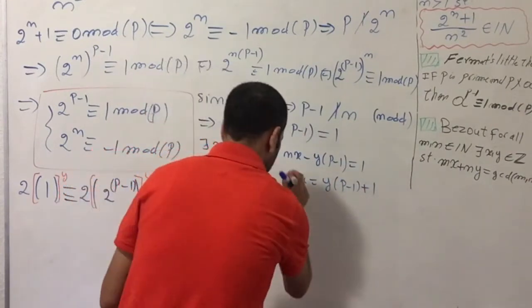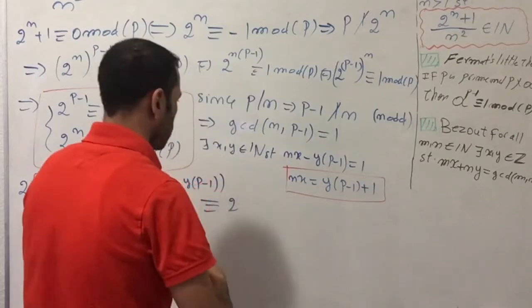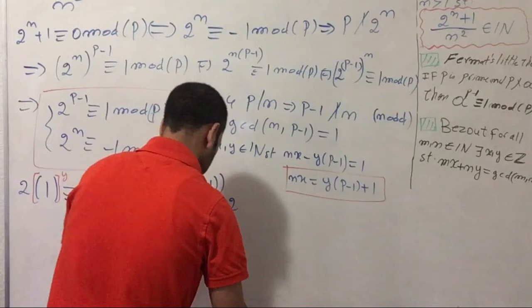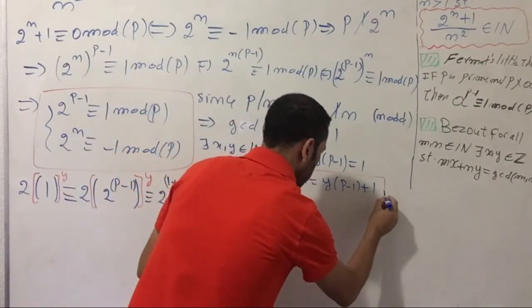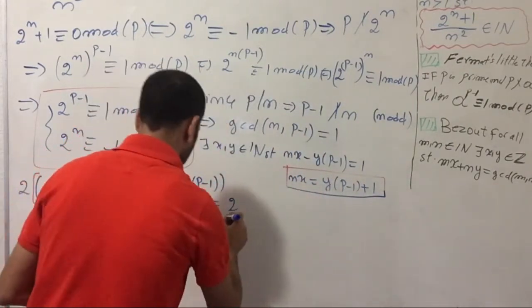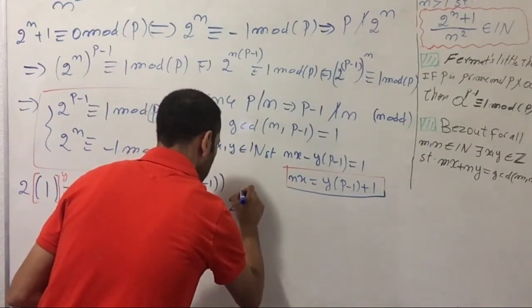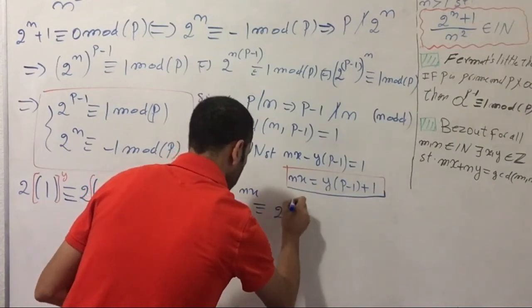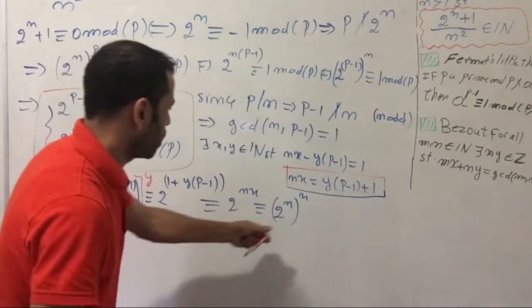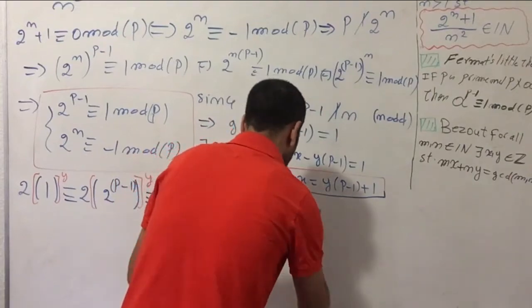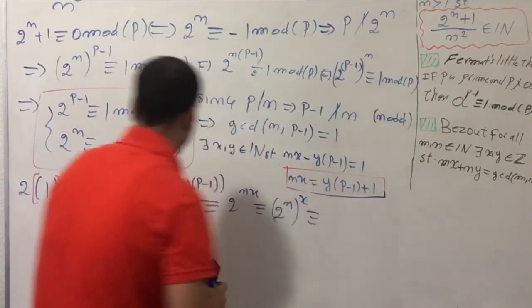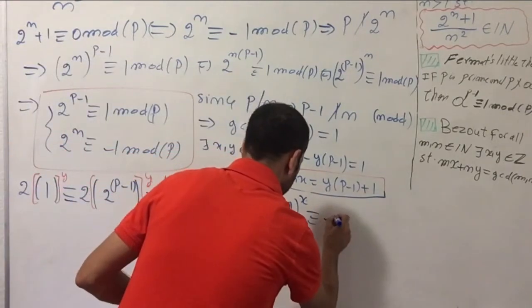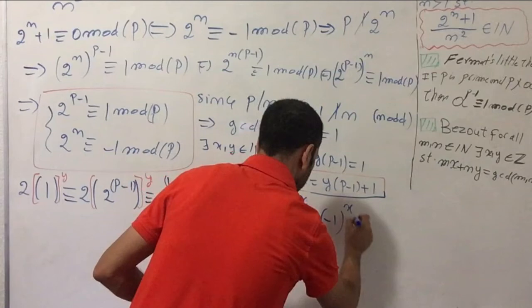Replacing it here, I have 2 to the nx, also putting x as an exponent, congruent to minus 1 to the x.